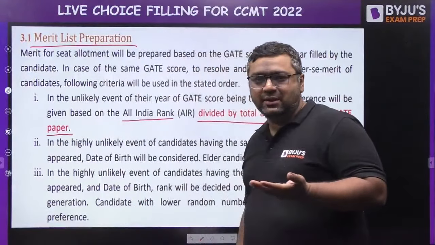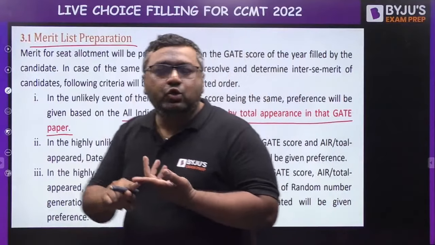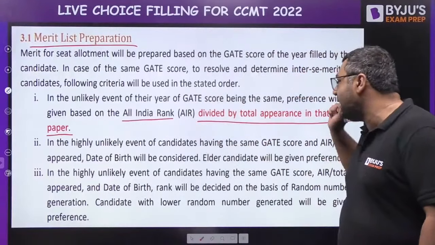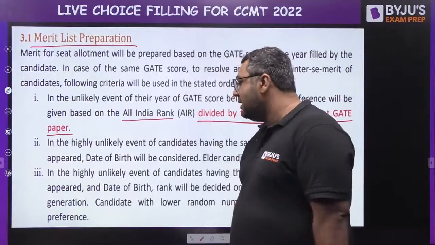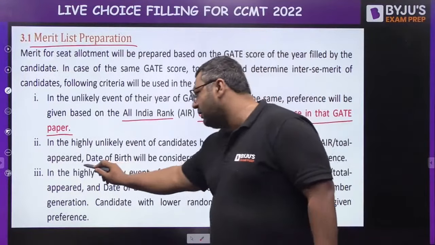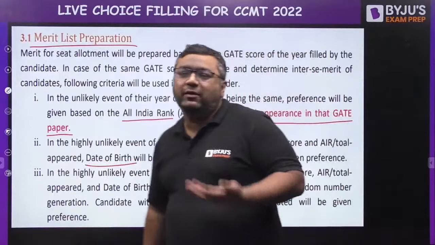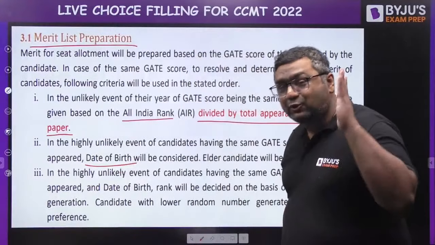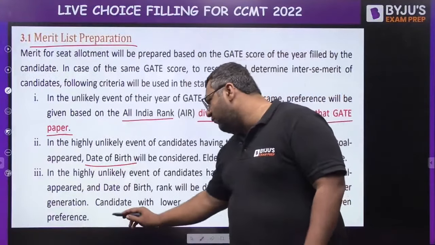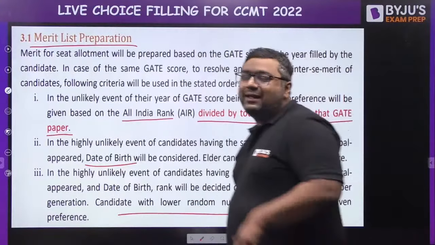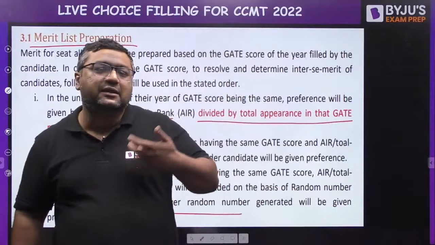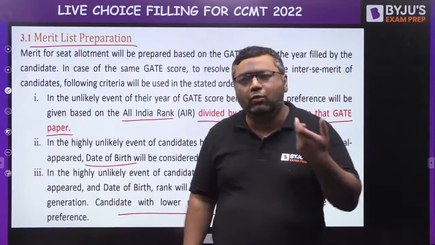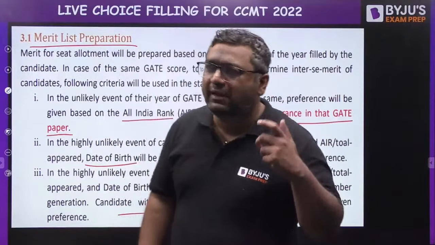If by chance you have the same GATE score, the same year of GATE score, and also the same all India rank by total number of candidates appeared, then my dear, they will check the date of birth. The person who is older will be given preference. And let us say by chance the date of birth is also the same, then they will go for token generation. This process is a random one, and the student who gets a smaller token number will be given preference.